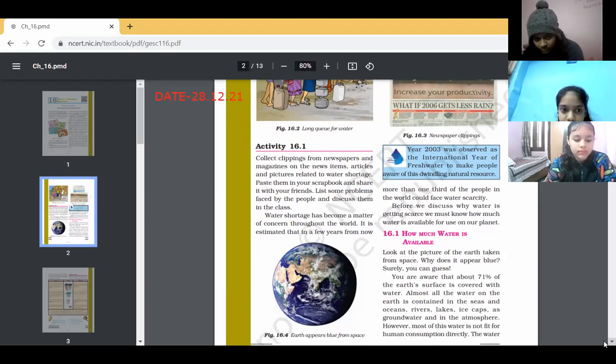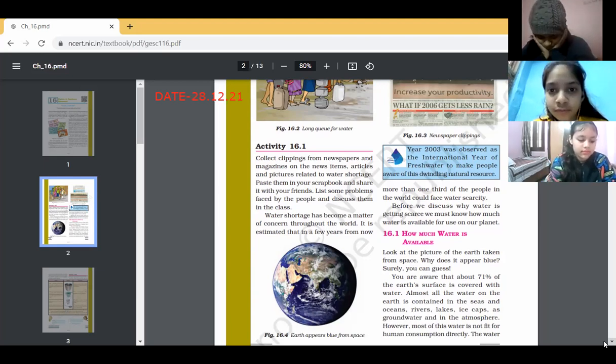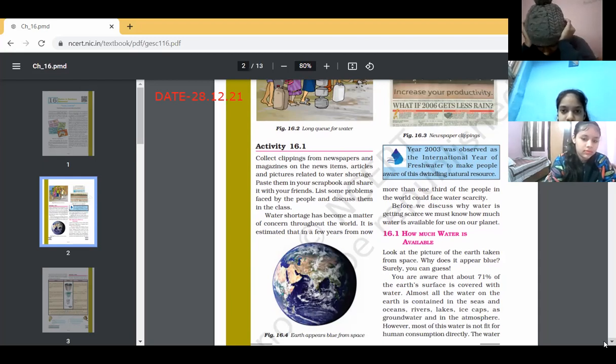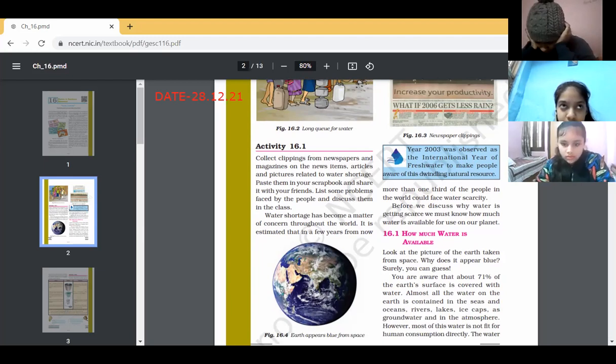Collect clippings from newspapers and magazines on the news items, articles, and pages related to water shortage. Paste them in your scrapbook and share it with your friends. List some problems faced by the people and discuss them in the class. Water shortage has become a matter of concern throughout the world. It is estimated that in a few years from now, more than one-third of the people in the world could face water scarcity. Before we discuss why water is getting scarce, we must know how much water is available for us on our planet.